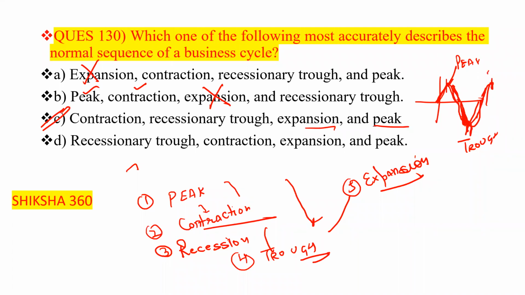I request all of you, please try to understand. In option number B, many students are answering just by seeing the word peak in the option, so they take the option and move towards the next question. This is the wrong way if you are following this type of way. So please attend the questions properly and try to understand the concept, basically what they want to say here. Now move to the next question.